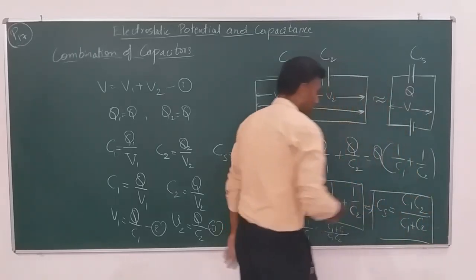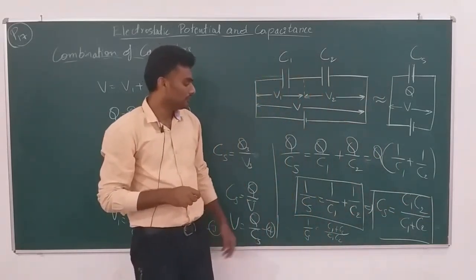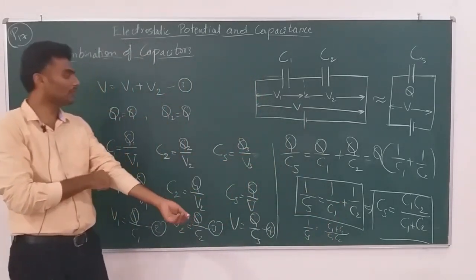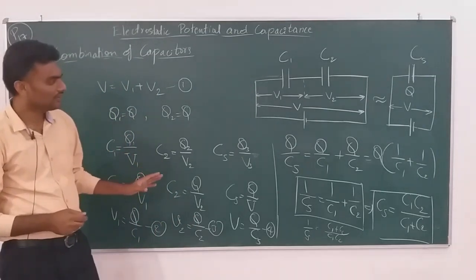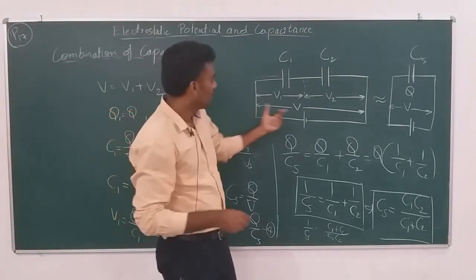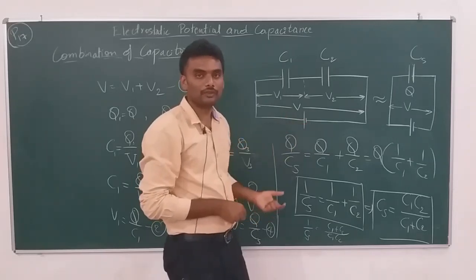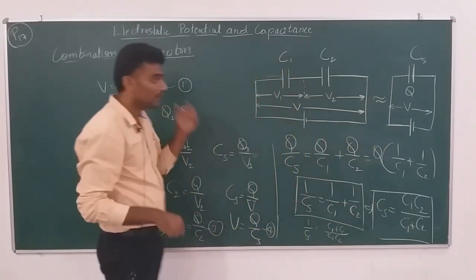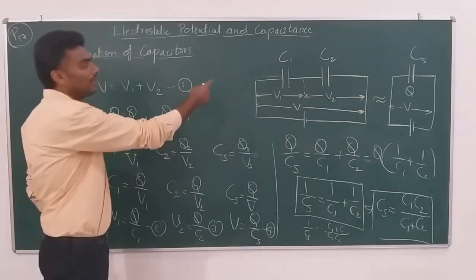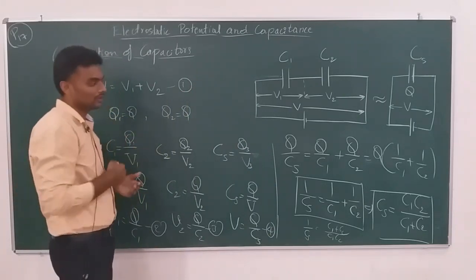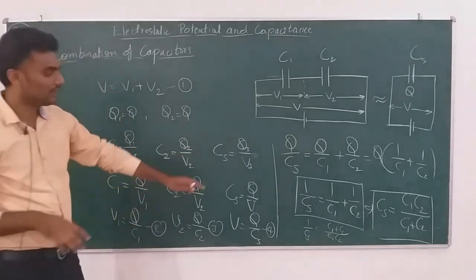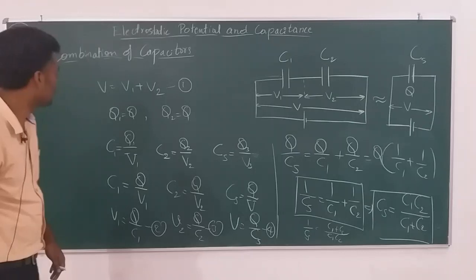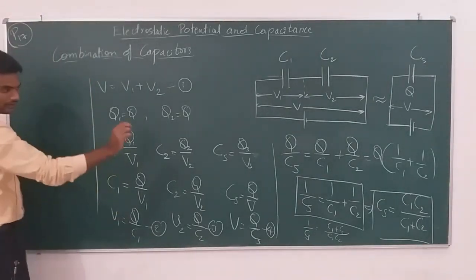So either of these expressions can be memorized, which is very important, and the derivation is also important. Normally asked for 3 marks in the board exams. Very easy derivation. All you need to know is the potential differences add up to give the net potential difference. V1 plus V2 will give you V, and the effective capacitance CS will have the same amount of charge stored as these two. That concept has to be kept in mind, and this is the final expression. This is where you can stop. This is the very important derivation as far as the boards are concerned. Now this ends the derivation.